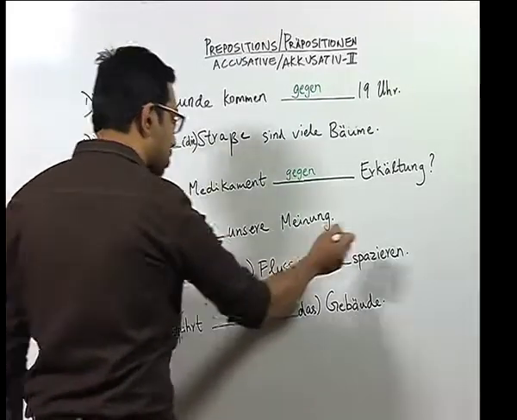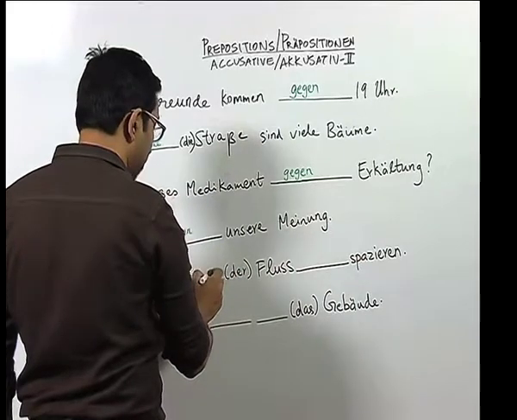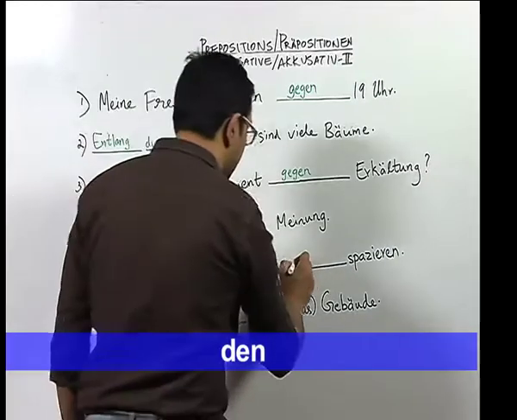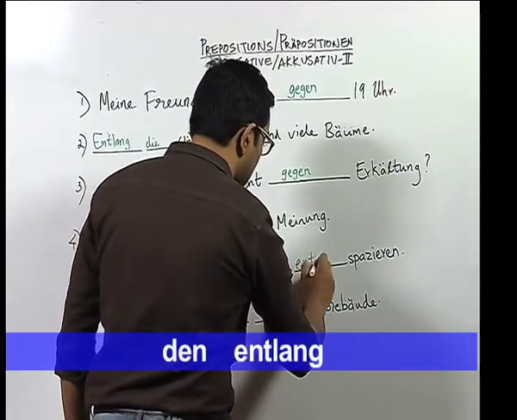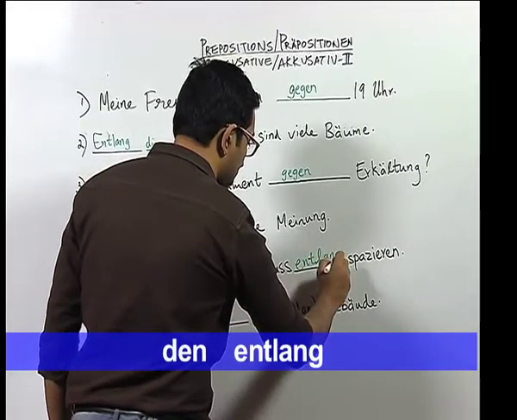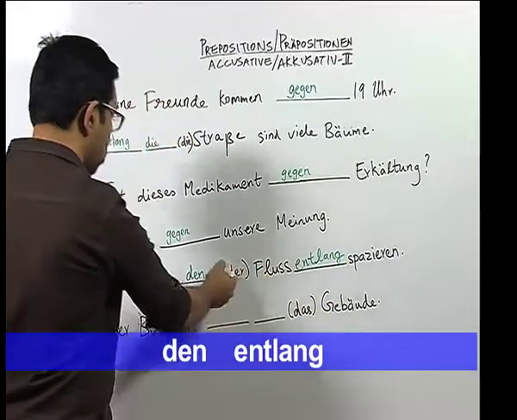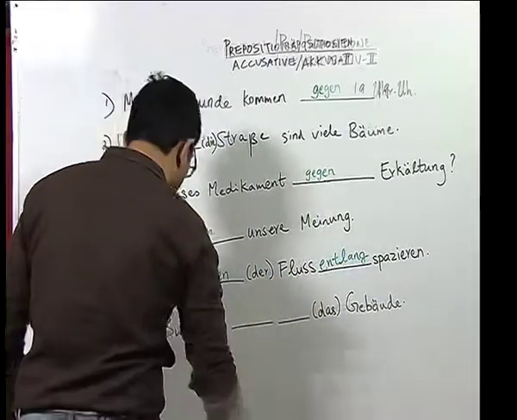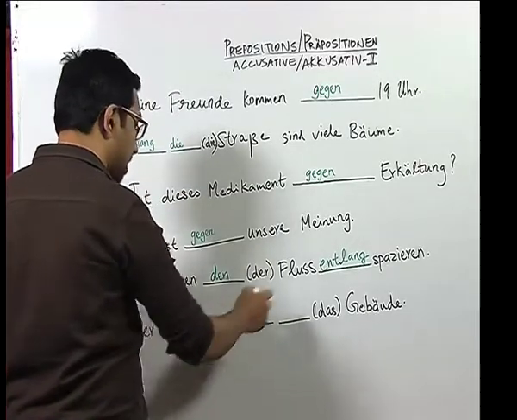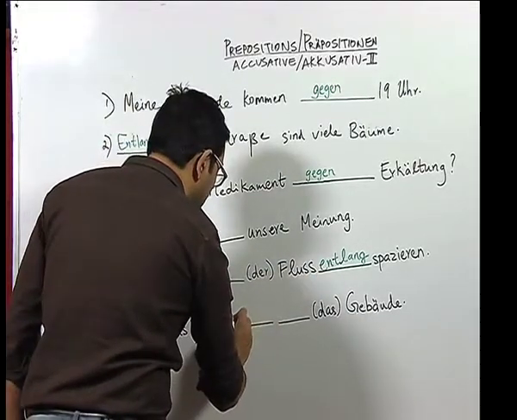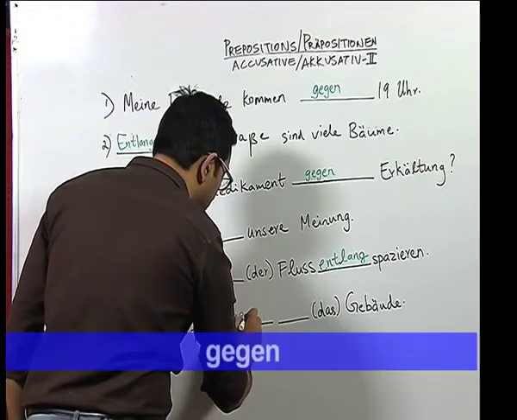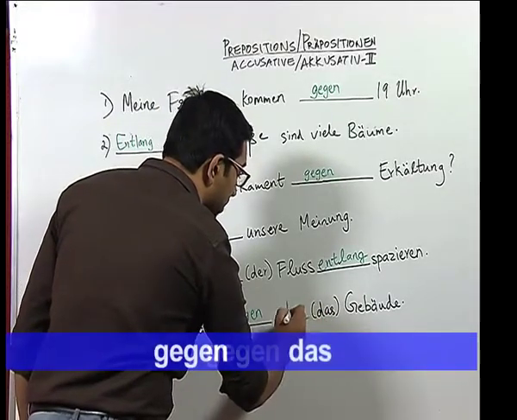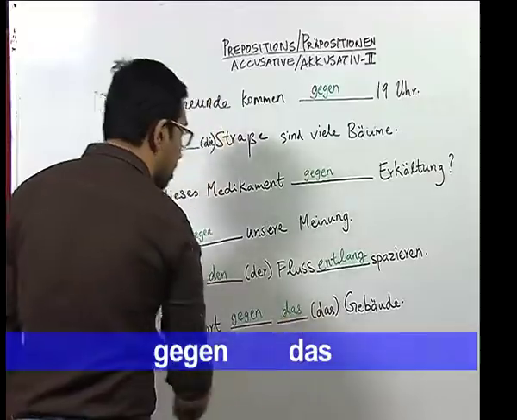Wir gehen Fluss spazieren. Now, here we need the article den, which is derived by writing the preposition entlang. We know that with accusative der changes to den, and entlang's position, as I have told you, comes after the noun. Now, in this sentence, der Bus fährt Gebäude. Now, it is actually against in terms of place, direction. So, gegen, you know that das remains thus in accusative, we retain the article: gegen das Gebäude.